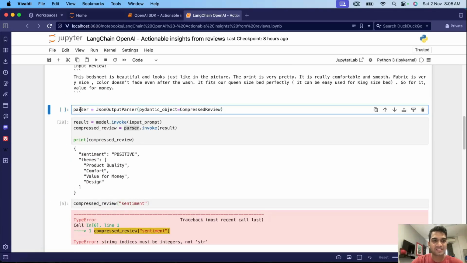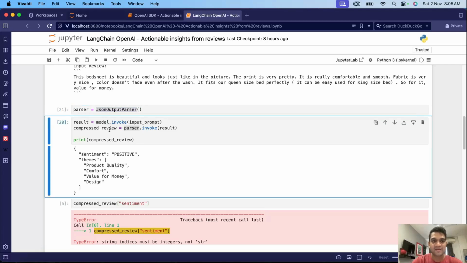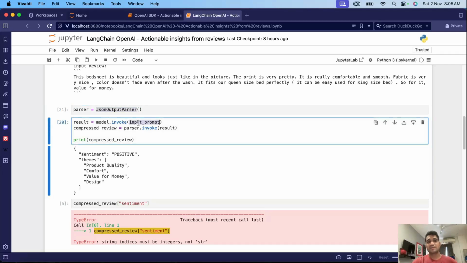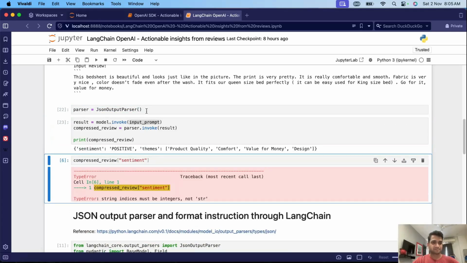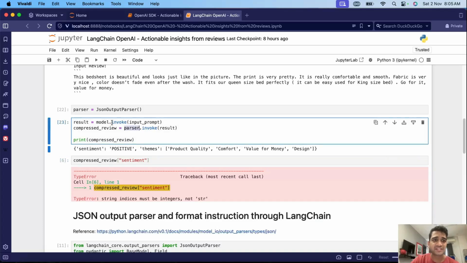So now the parser is the JSON parser, and we won't give any sort of pydantic model. So it's just a parser that we are using, but for the input prompt we are still giving our own instructions, rather than the JSON parser generating the format instructions using some pydantic model. So we are not providing any pydantic model. And now when we use this JSON parser, rather than a string, we are directly getting a JSON here.